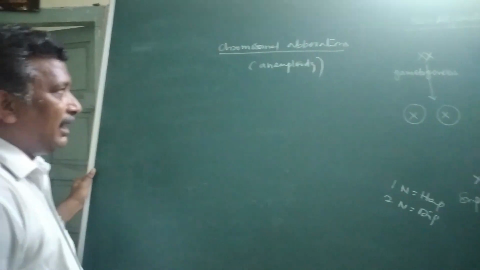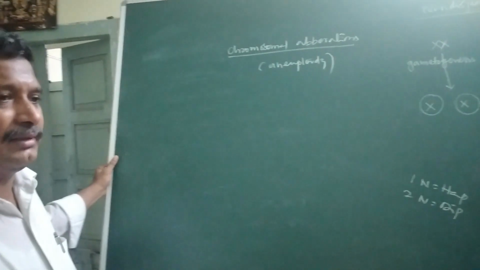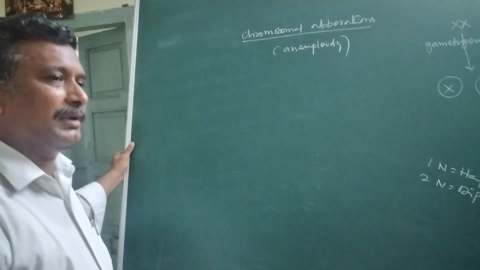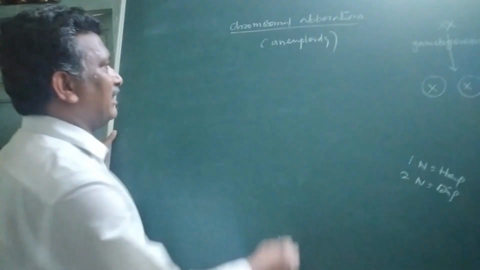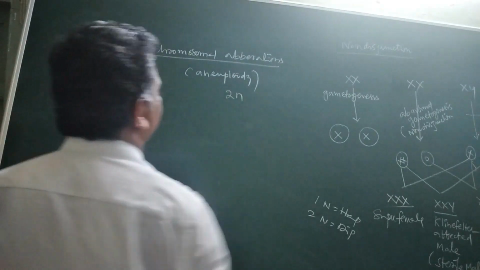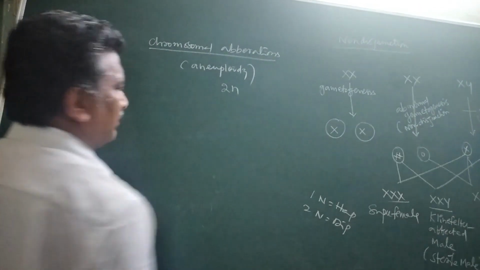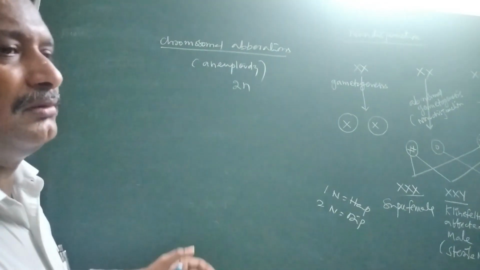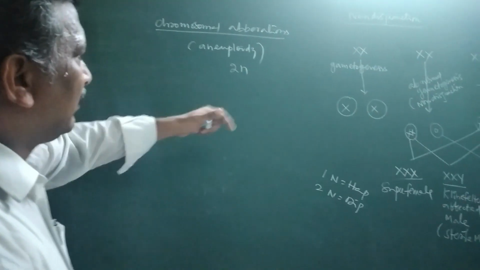Aneuploidy means adding or deleting of individual chromosomes to the normal diploid number of chromosomes. The normal diploid number is always 2N. So to this, maybe one or two are added or one or two are deleted. That develops as an aneuploidy condition.